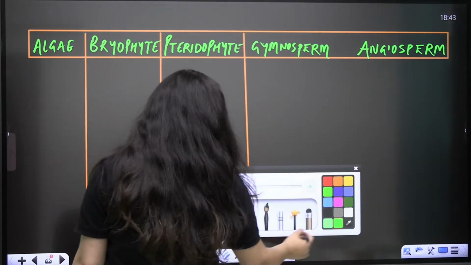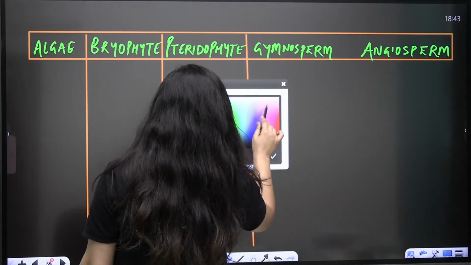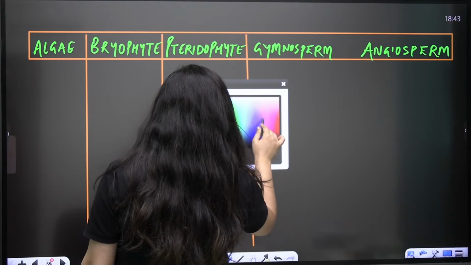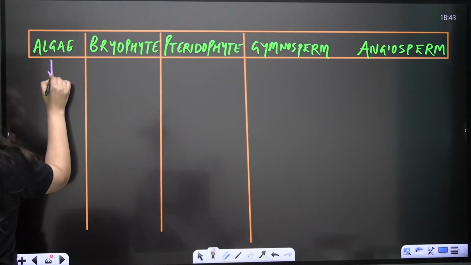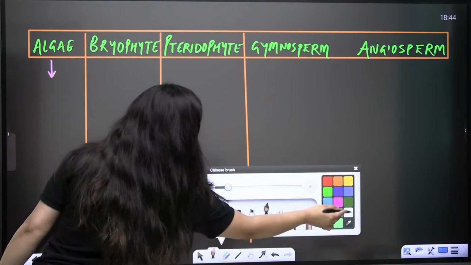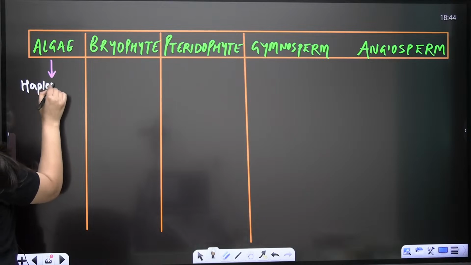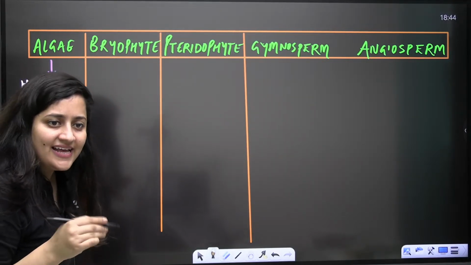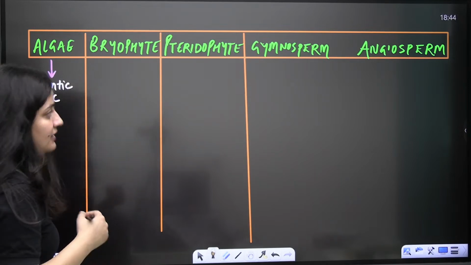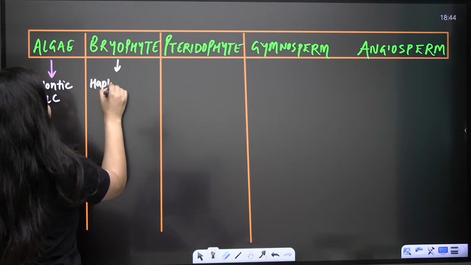So now in the case of algae, the life cycle is haplontic. Let's revise it very quickly, bache. Here in the bryophytes, the life cycle is haplodiplontic.